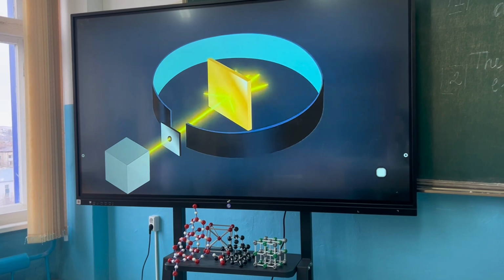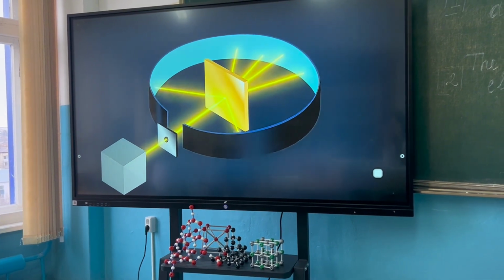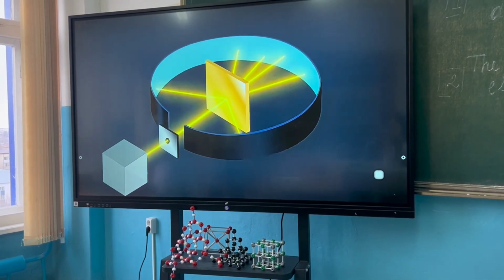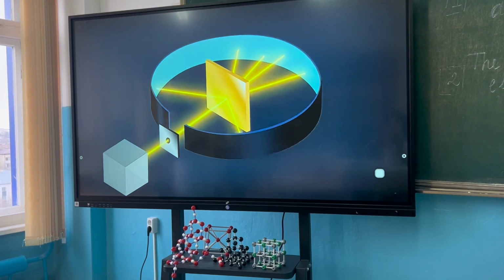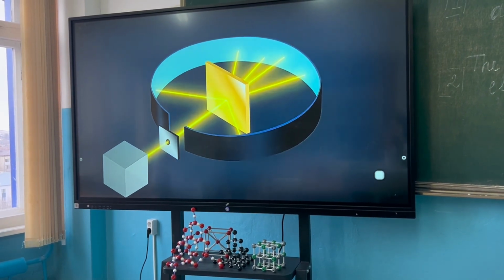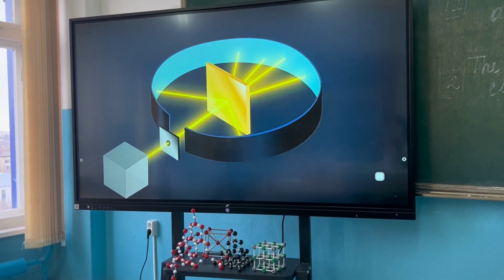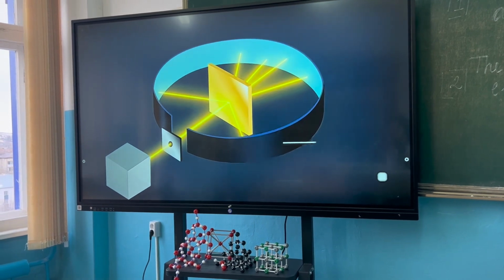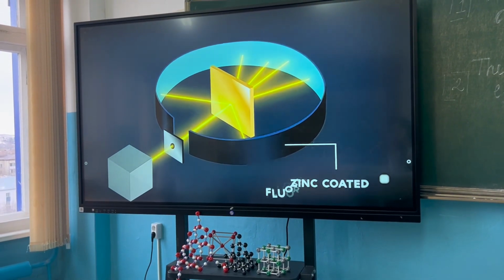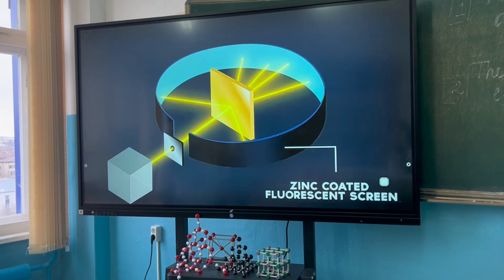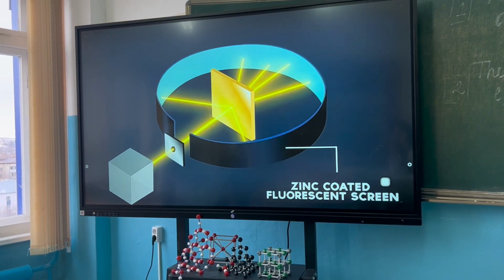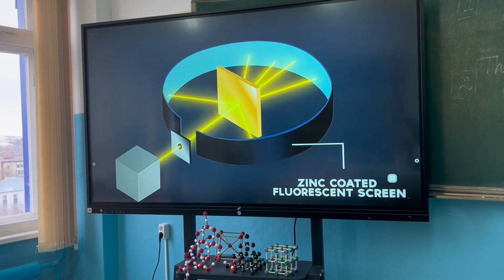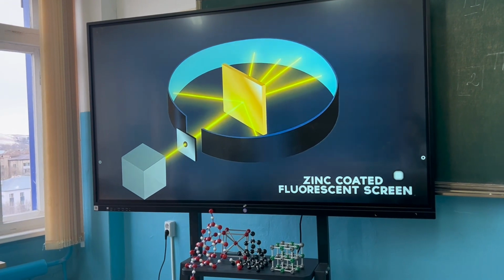A lead sheet with a slit is placed just after the lead box. These fast-moving alpha particles pass through the slit and hit a thin gold foil. The alpha particles were detected using a zinc-coated fluorescent screen. When the alpha particles strike the fluorescent screen, they produce scintillations.